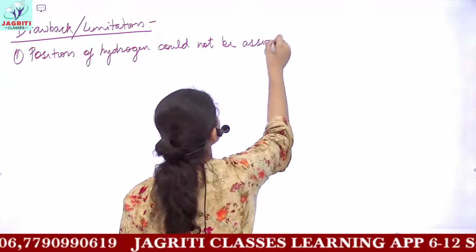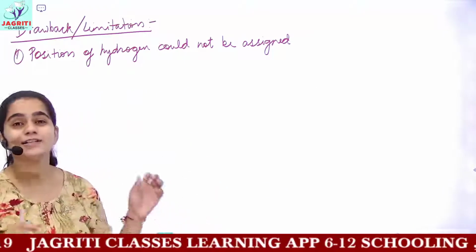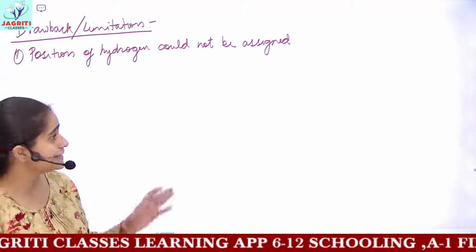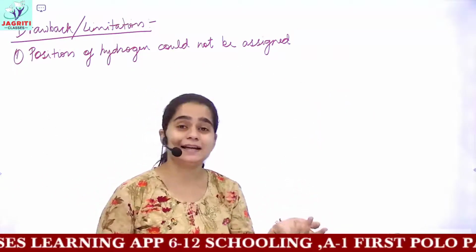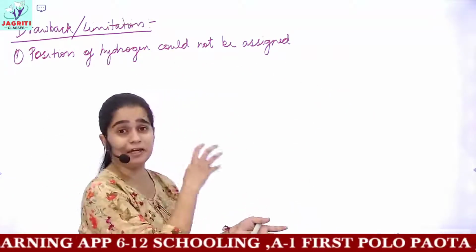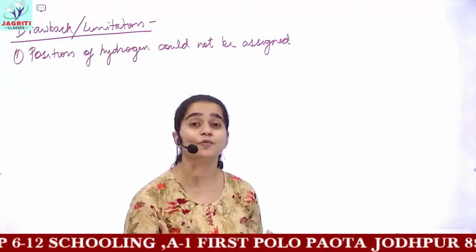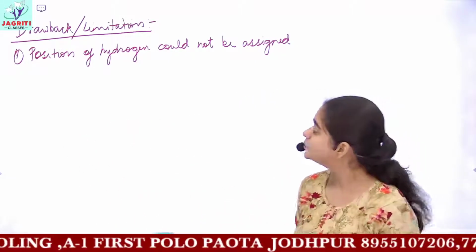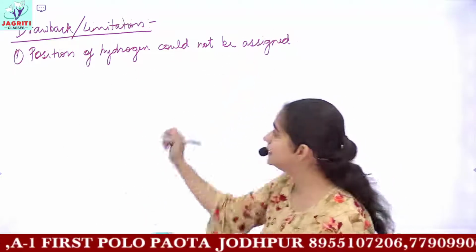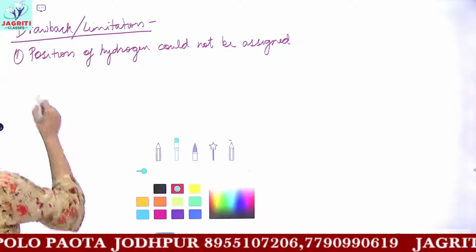He was also confused where to put hydrogen, because hydrogen shows very dissimilar properties, so it cannot be put in any group. And because it is a very light element, we cannot include hydrogen in the middle, because all these classifications till now were based on what? On the basis of increasing order of atomic mass. So the position of hydrogen could not be assigned.